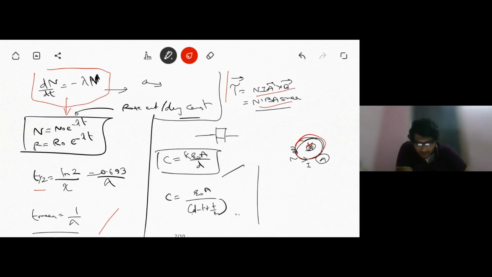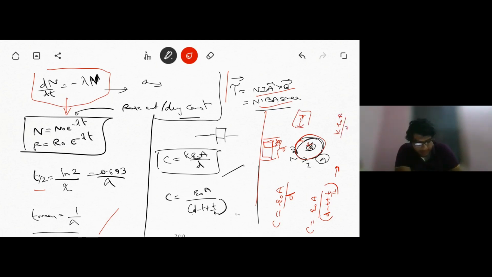Now if you are talking about capacitors, capacitance is given by C equals epsilon naught A by d without any dielectric. Now if we insert a dielectric of thickness t, in that case C becomes epsilon naught A divided by d minus t plus t by K. If we fill the entire space of the capacitor with this dielectric, then t becomes equal to d. If we substitute here, we get K epsilon naught A by d.